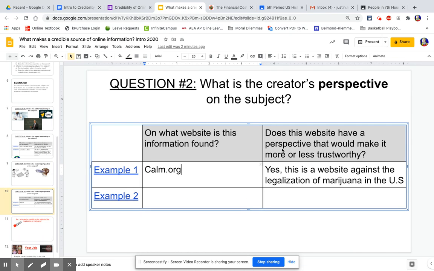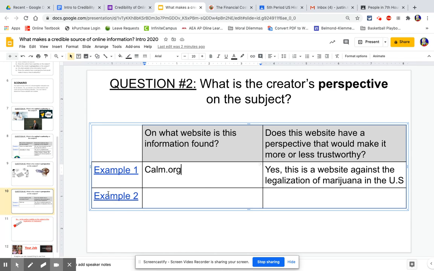And then, answering the question, does this website have a perspective that would make it more or less trustworthy? Absolutely, this website does. It's a website that's against the legalization of marijuana. So it's got a perspective that would make it less trustworthy because they're not necessarily going to post just the truth. They're going to only post what they want to post about how marijuana is not good for people.